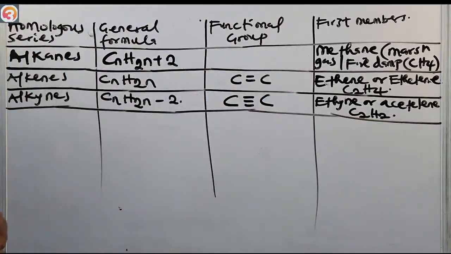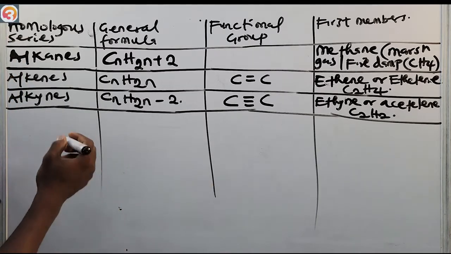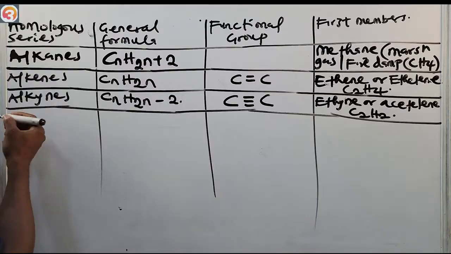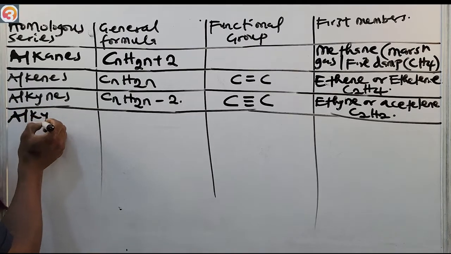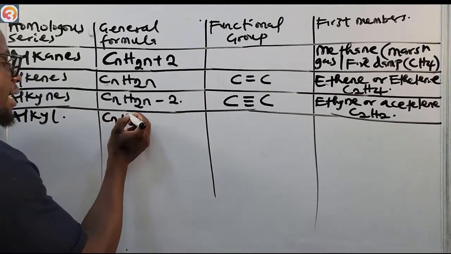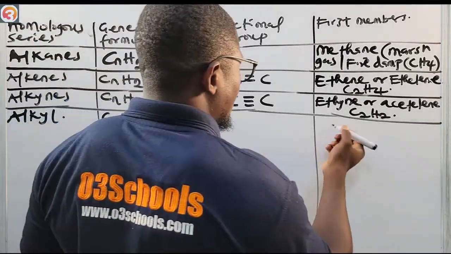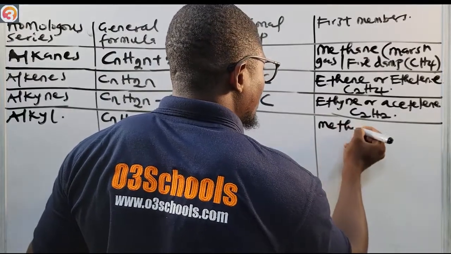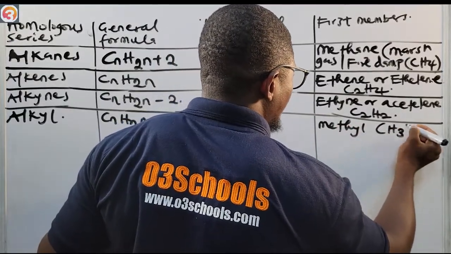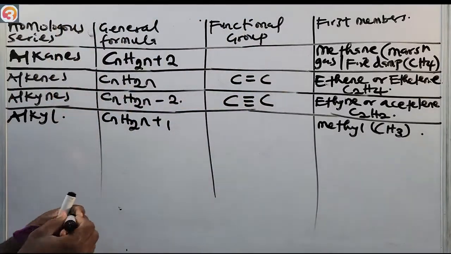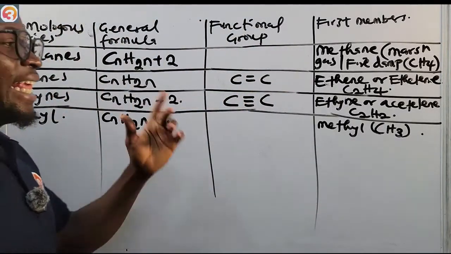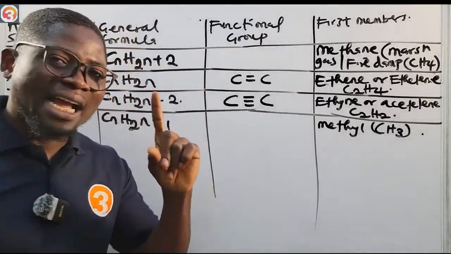So now likewise we also have the alkyl group. The alkyl group is usually not added most times, but just put as an addition. We have the alkyl group. This one is CnH2n plus 1. This one does not have a functional group, and of course we have a methyl, which is CH3. So for alkyl, it is just an alkane with one hydrogen atom less.